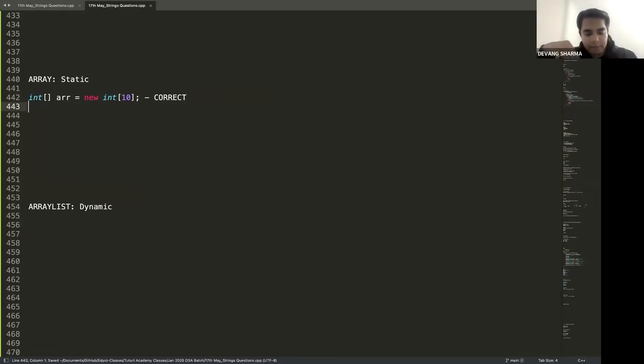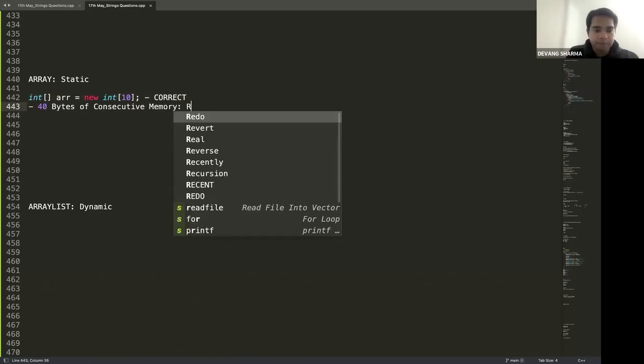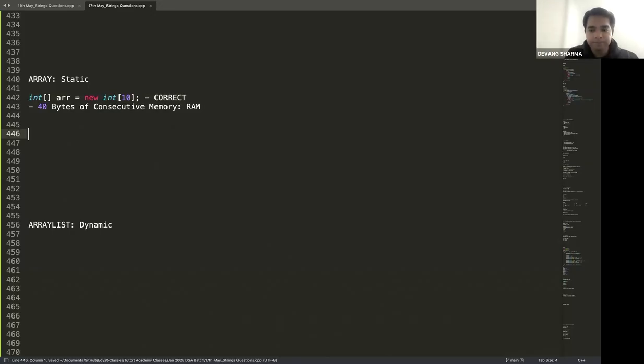When you say static, what does that mean? Static means something which is not changing. Once you have defined it, it is fixed. You cannot change it. That's why you call it static. What does an array in general tell the compiler? The compiler should know exactly how much space it needs to reserve. So when this code hits the compiler, it will read it as: I need to reserve 40 bytes of consecutive memory in my RAM. All agree?